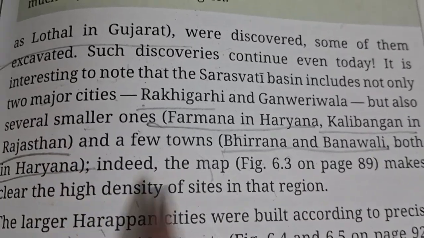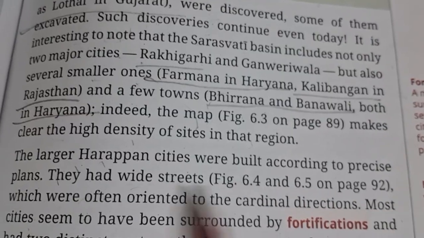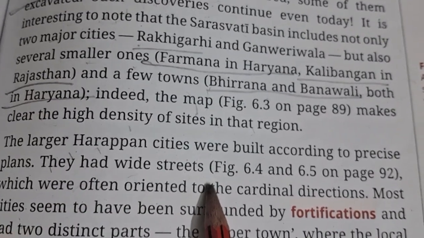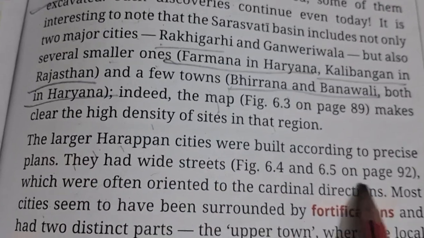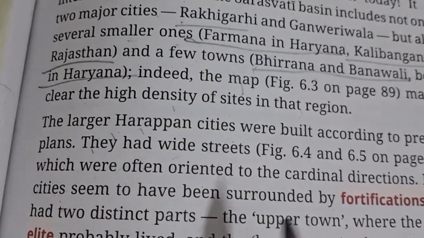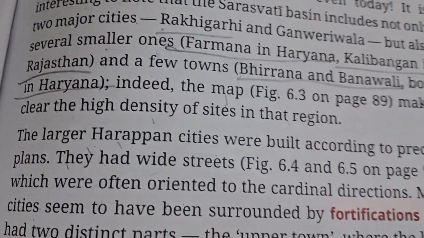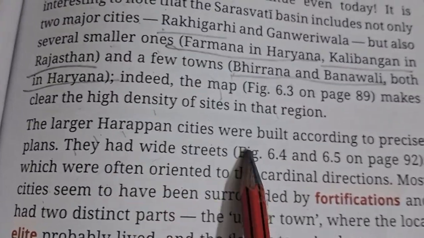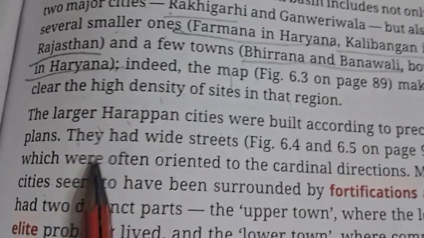Very good. So yes, the larger Harappan cities were built according to a precise plan. They had wide streets. Actually, these are the significance or the characteristics, the features of the Harappan civilization, a kind of revolution, big changes.